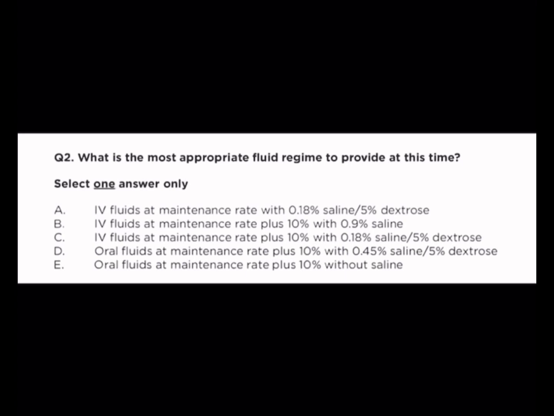So for treatment, the best answer is oral fluids at maintenance rate plus 10% without saline. This means giving the child extra water to replace the fluid he lost. It is important to correct sodium levels slowly because rapid changes can cause dangerous brain swelling. If the child is able to drink, it is best to let him take fluids by mouth because the body can naturally regulate how much water it needs.